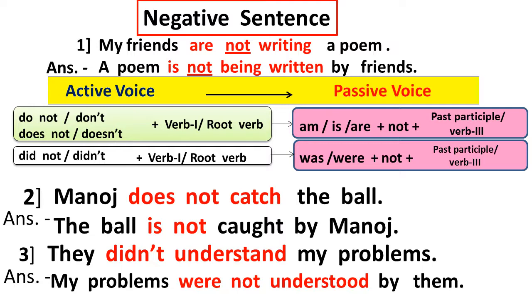So in this slide, we have to understand the sentence form. If the negative sentence is simple present tense or simple past tense, how do we write the answers in the passive voice? In simple present tense, we use am, is, are, and in simple past tense, we use was and were. Do you understand? Here we clarify how to solve examples of simple present tense and simple past tense negative sentences.